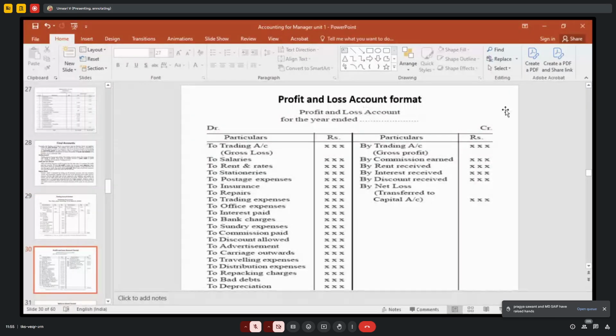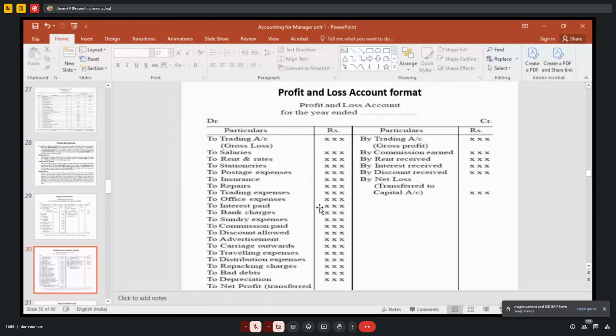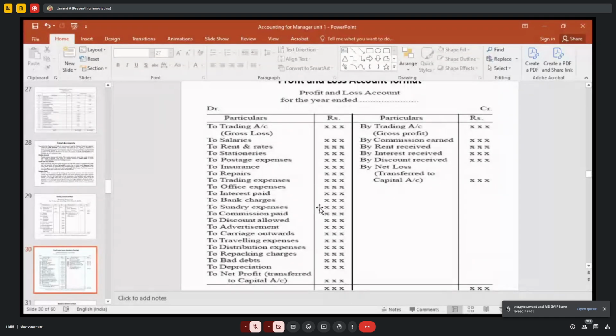In profit and loss account, if it is a gross profit, you have to bring it as gross profit brought into this account. If it is a gross loss, on the debit side you have to bring in the gross loss. The other administration, factory expenditure, other expenditures you have to bring into this profit and loss account.